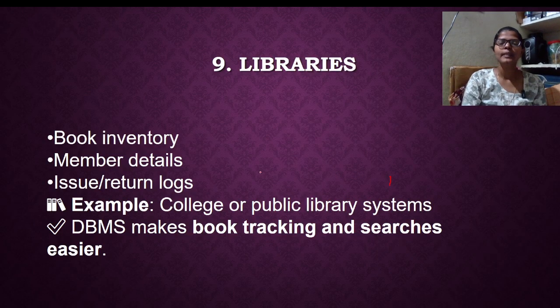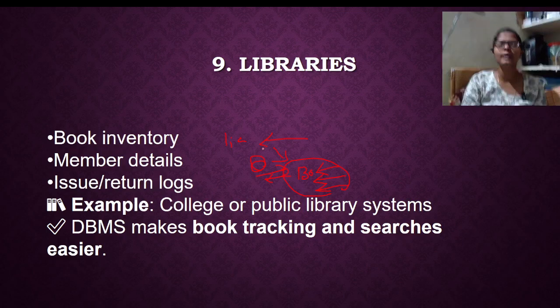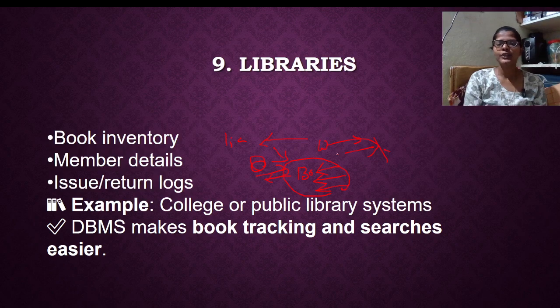Next, the library system. If you take a book, whether it is returned or issued or not, whether it is renewed or not, if you go to the library, immediately it will be updated. If you ask any library management assistant, they will tell you whether the book is returned or not, whether it is renewed or not. If you want any book in a library, they will tell you immediately in which row that book will be available, whether the book is available or not. Each and everything will be maintained under DBMS.